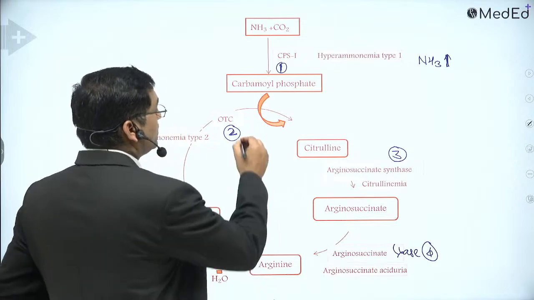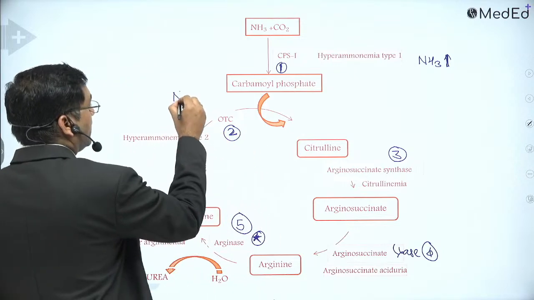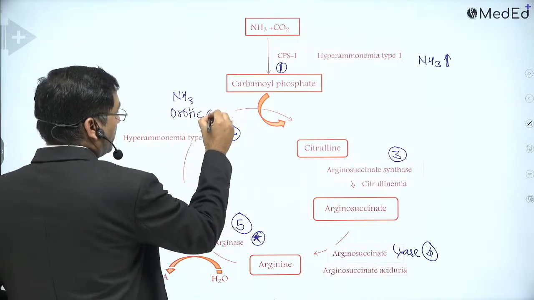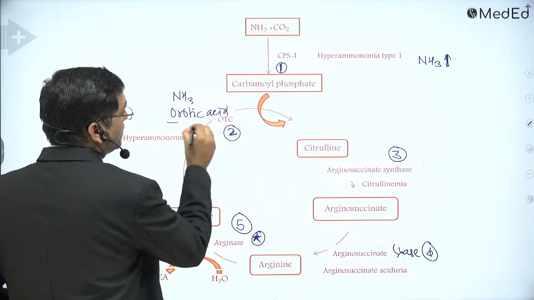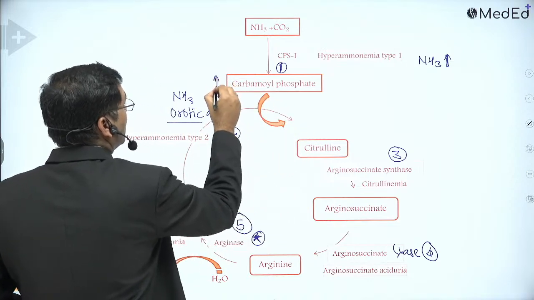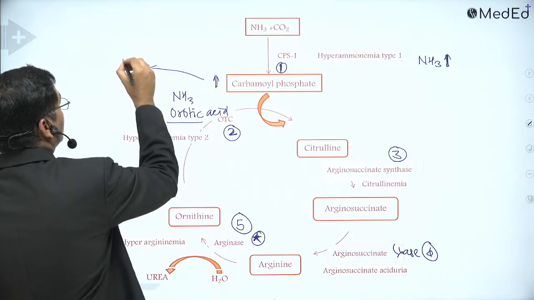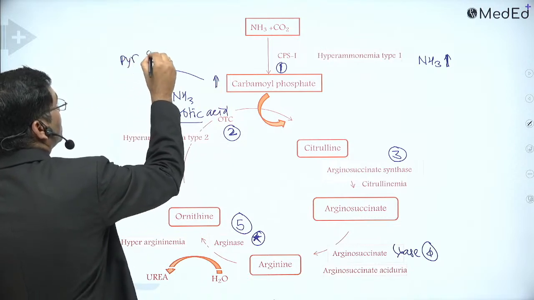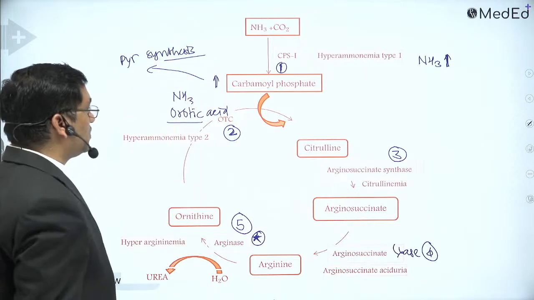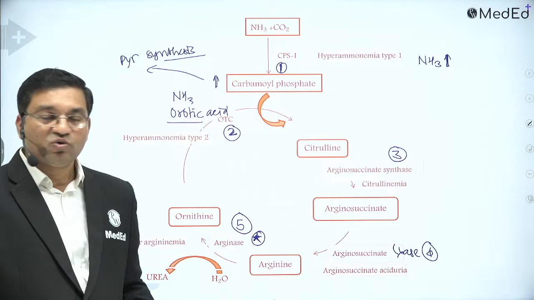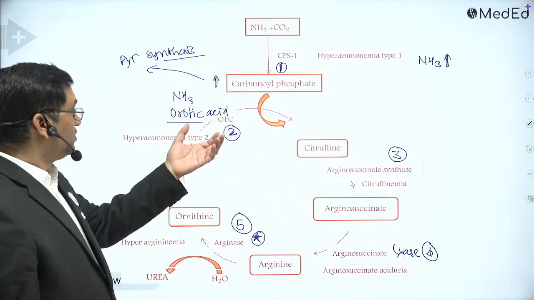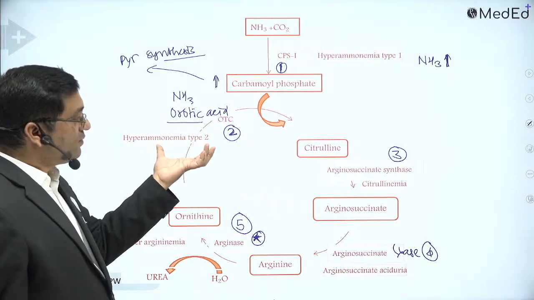In ornithine transcarbamylase defect, there is an increase in the NH3 level. There is also an increase in orotic acid. Why does the orotic acid level increase? Because the block in this pathway accumulates carbamyl phosphate, and it is diverted to pyrimidine synthesis. So NH3 and orotic acid accumulate in ornithine transcarbamylase defect, that is hyperammonemia type 2.